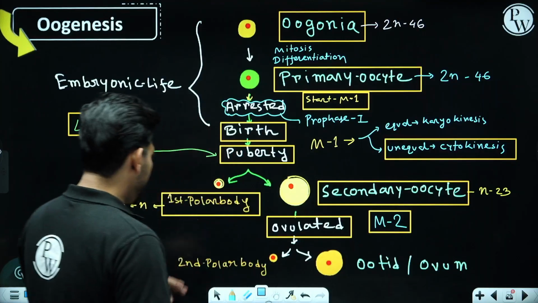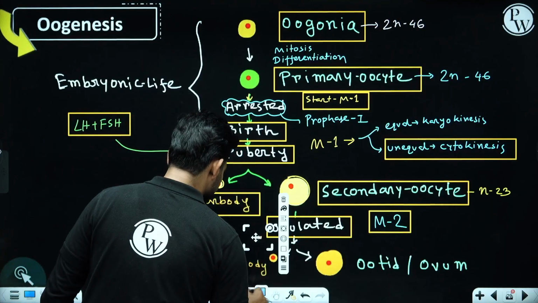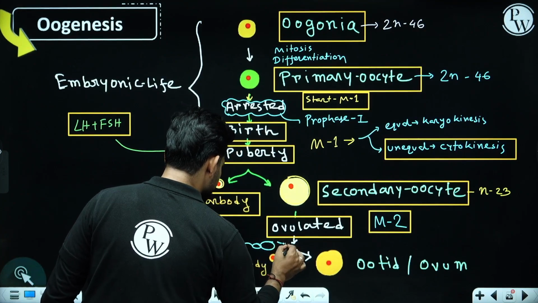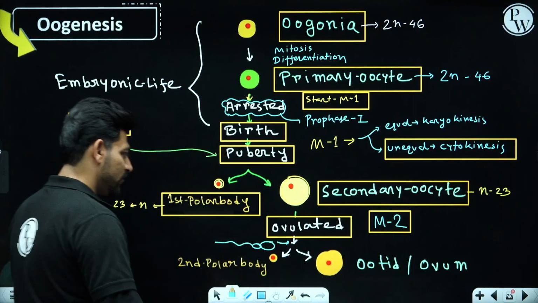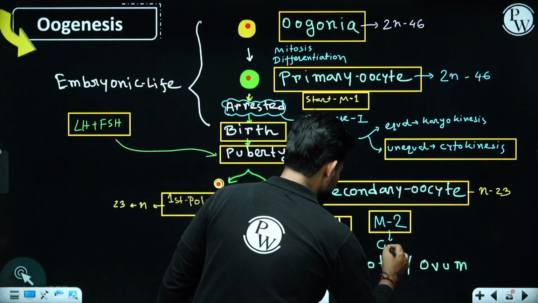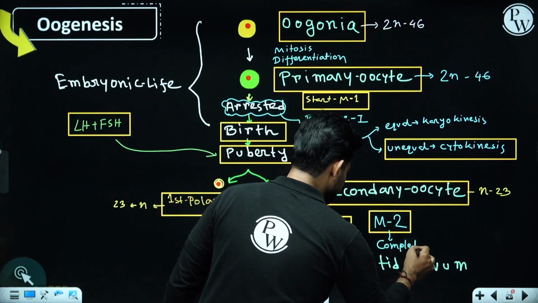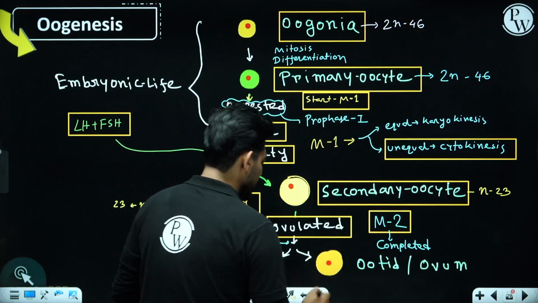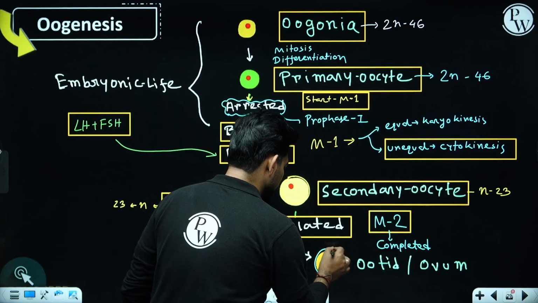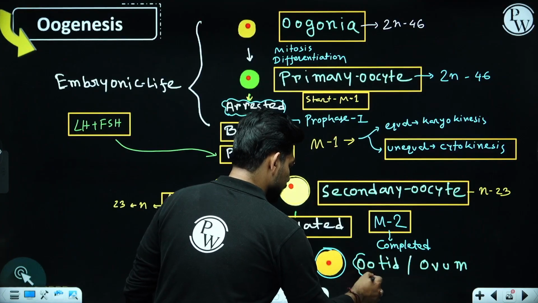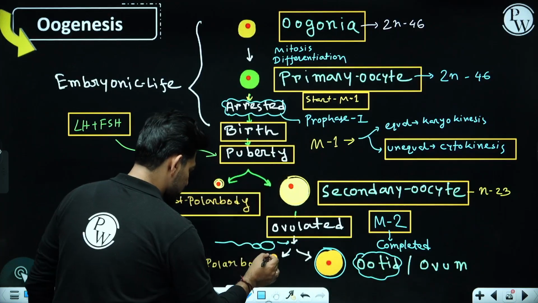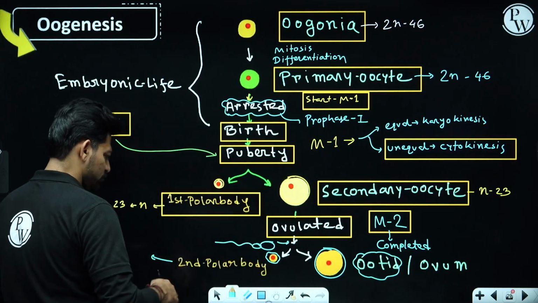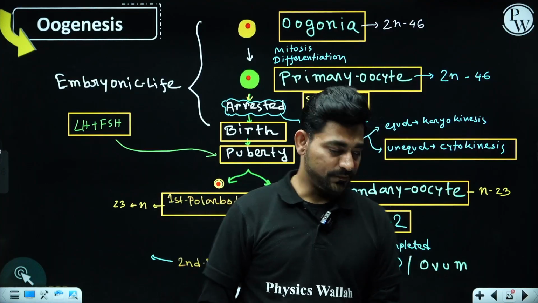Now, if a sperm arrives and fertilization takes place, then only will meiosis 2 be completed, and the secondary oocyte will complete the division to form a larger oocyte or ovum and a smaller second polar body, which will degenerate in the near future.